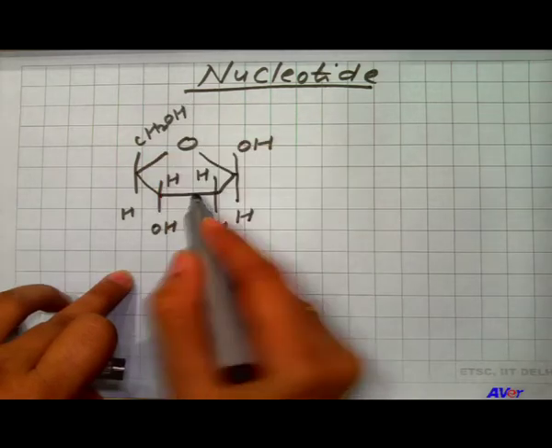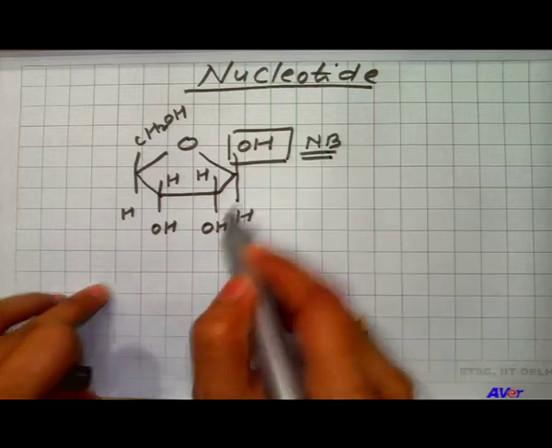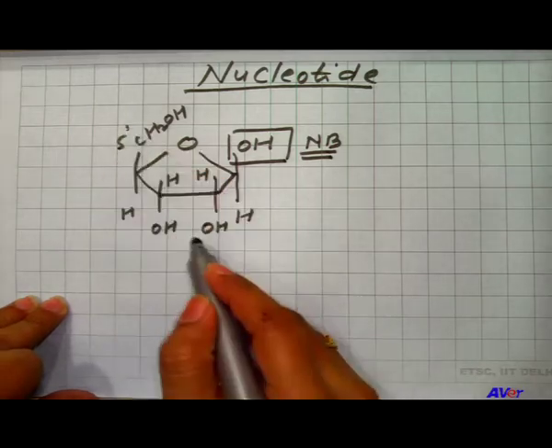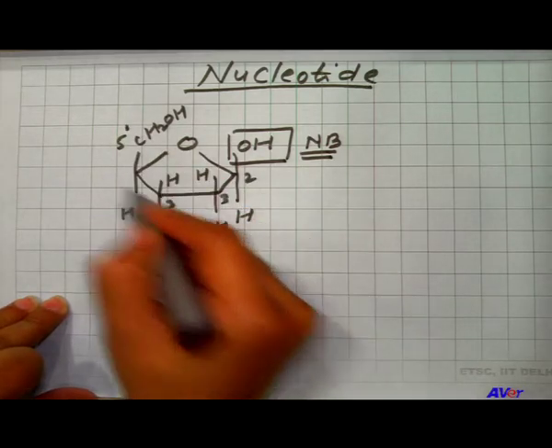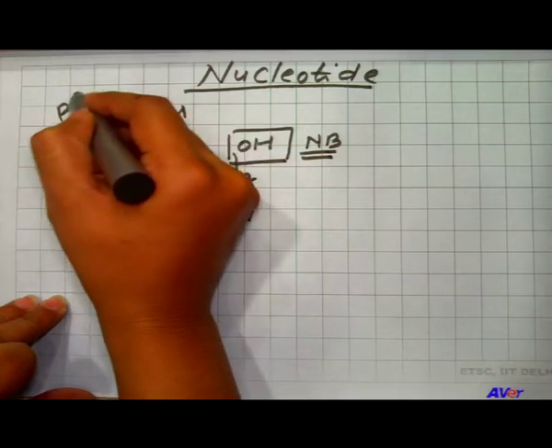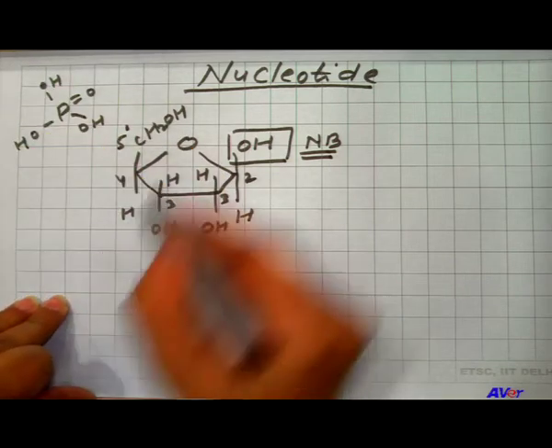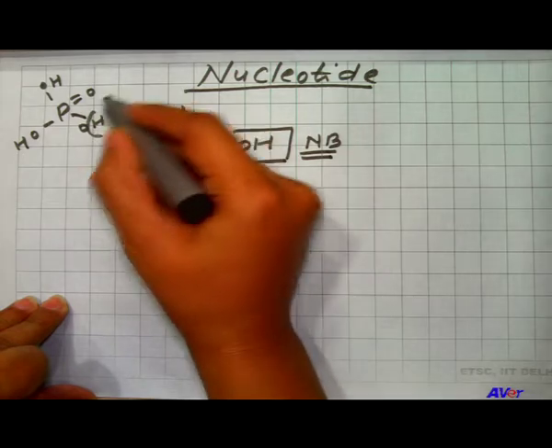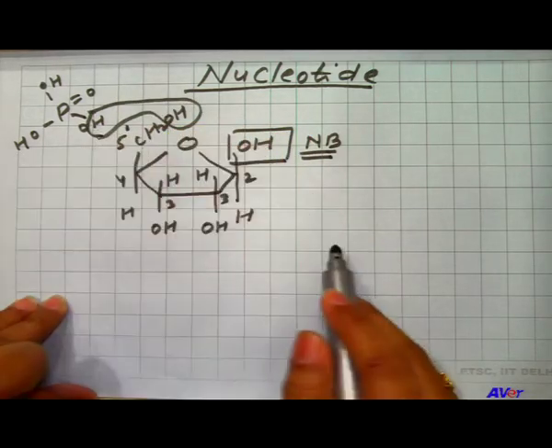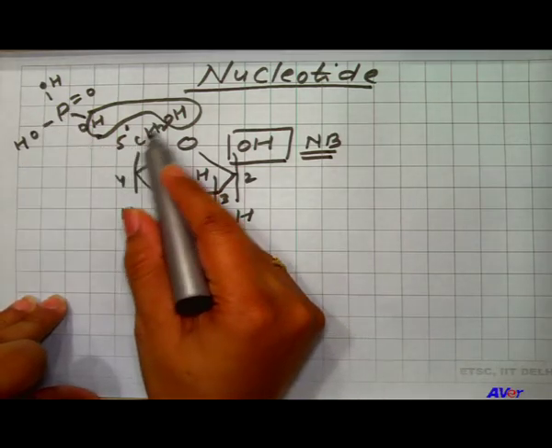This is a sugar molecule. Here the nitrogenous base will bind, as I explained in my last class, and at this particular 5th carbon the phosphate molecule will bind. The hydrogen of the phosphate will react with the alcohol of the sugar, it will form water and the remaining phosphate will bind over the 5th number of carbon.